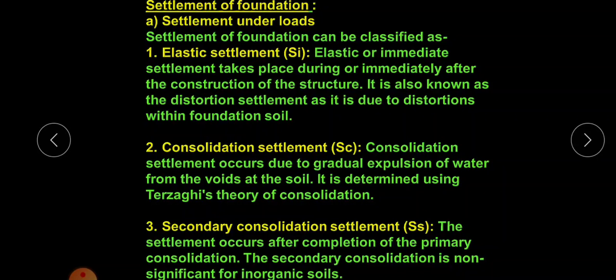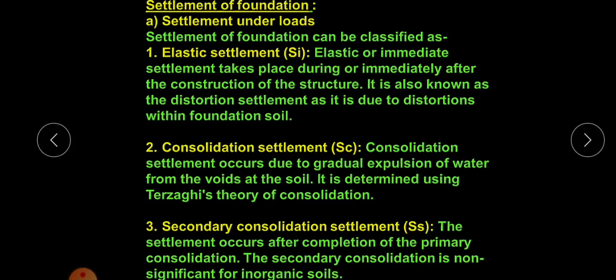After expelling all the water from the voids, secondary consolidation settlement occurs. That is, the settlement occurs after completion of primary consolidation, after the complete expulsion of water from the voids. This type of settlement, secondary consolidation, is not very important for some types of soil, and in the case of inorganic soil it is non-significant.